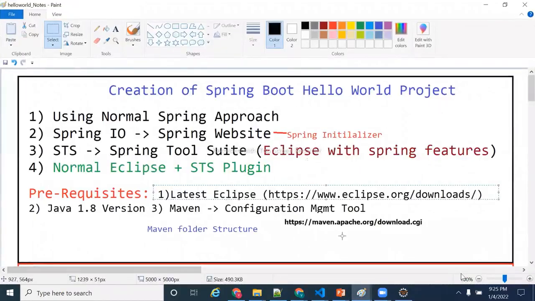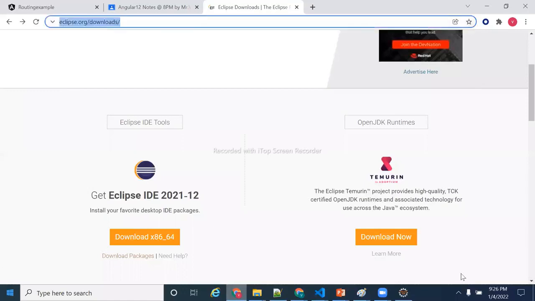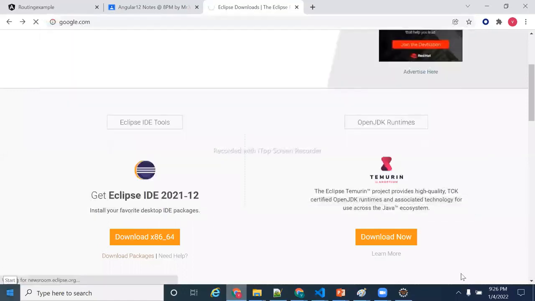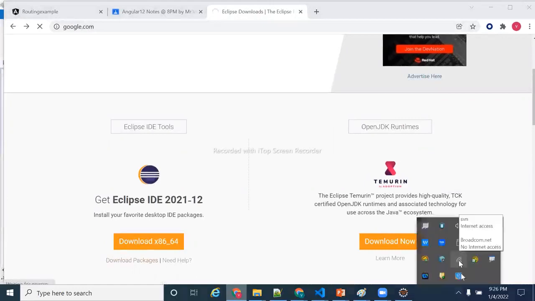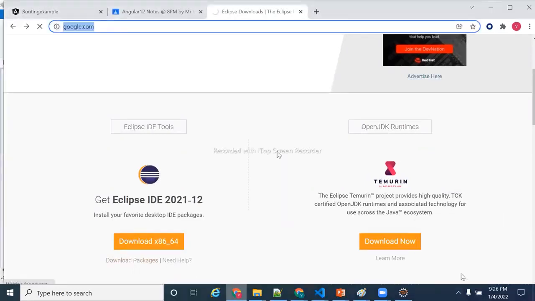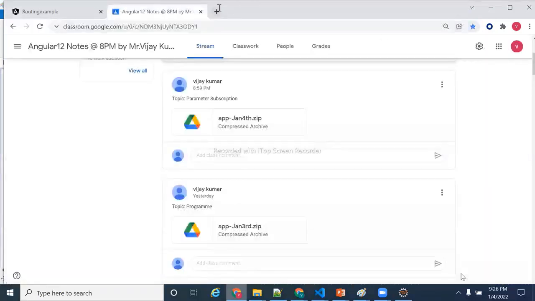Okay, sir, now we got some idea of Maven. How to install Maven? Some of you may be aware, some may not, but I am going to explain here. You need to go to a particular URL, or if you don't remember the URL, Google is there. So we click on Google. It's taking this much time.